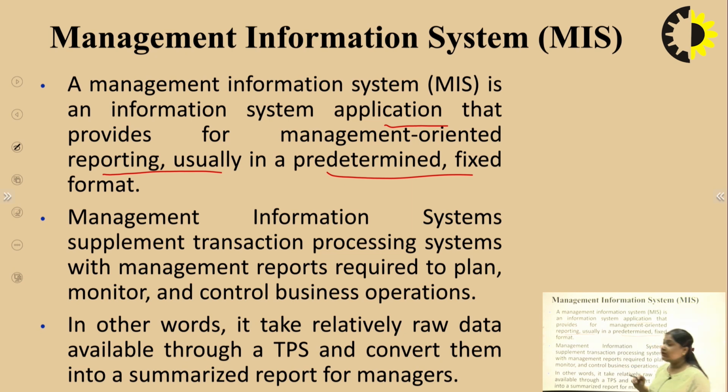Management Information System supplements the Transaction Processing System with management reports required to plan, monitor and control business operations. So, we can say that it takes relatively raw data that is available through a TPS, Transaction Processing System, and converts it into a summarized report for the managers.